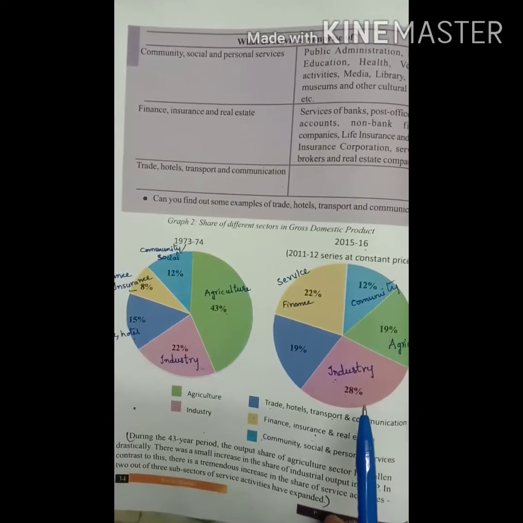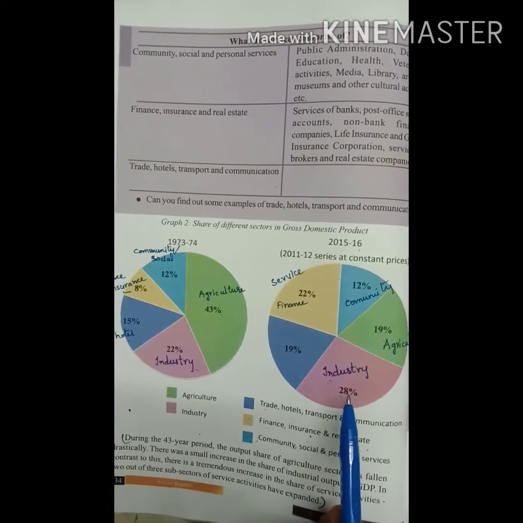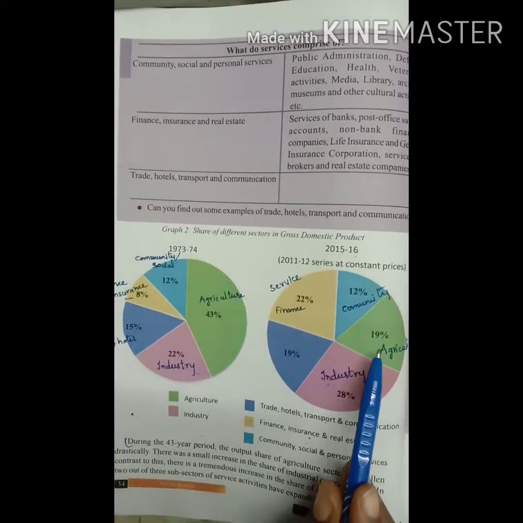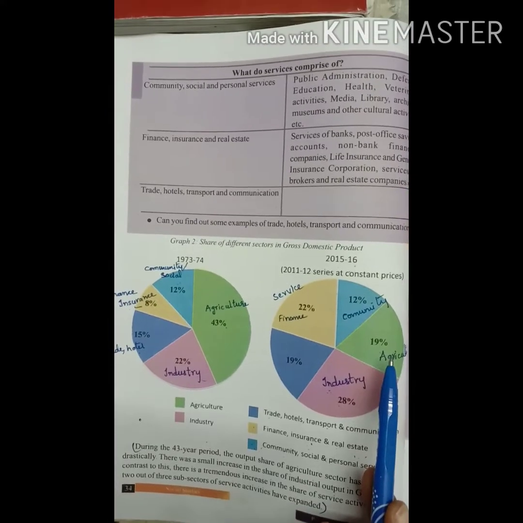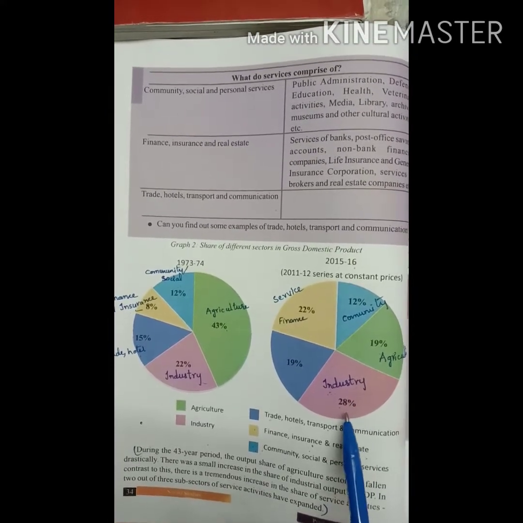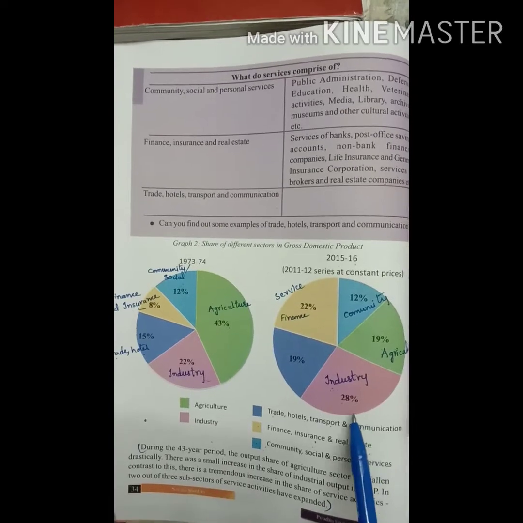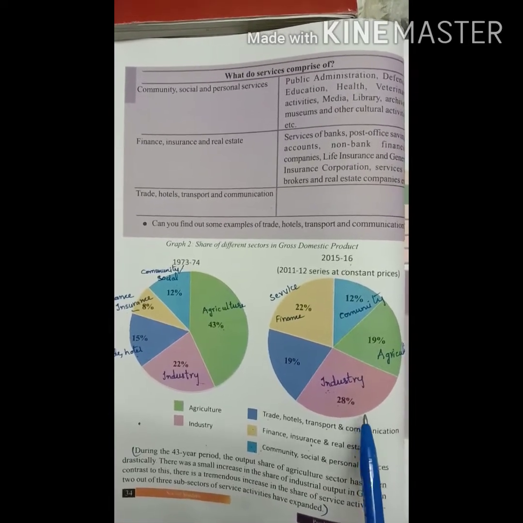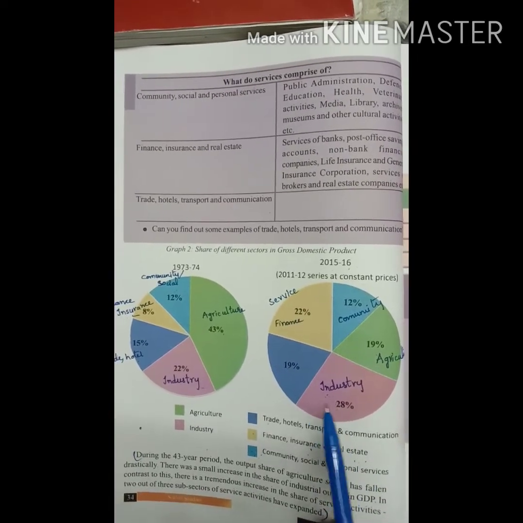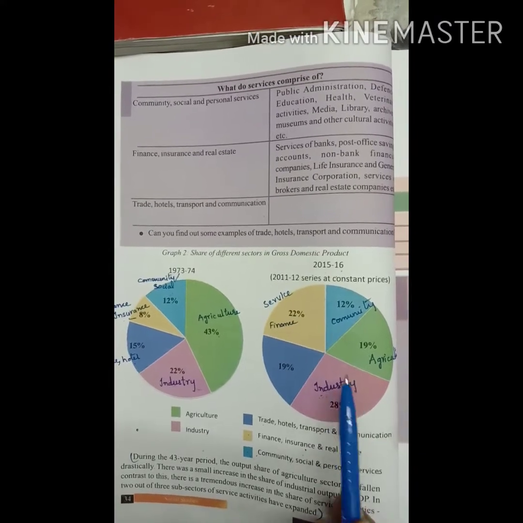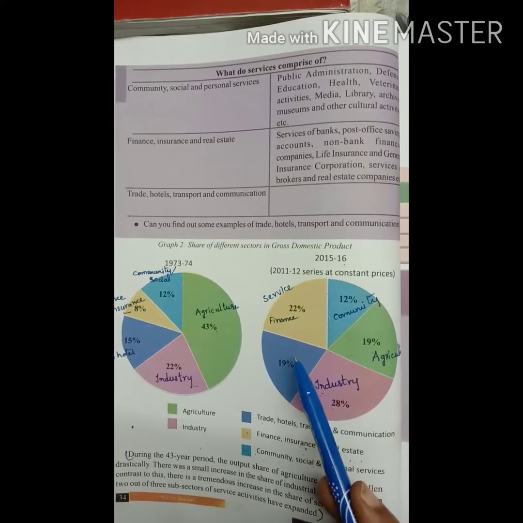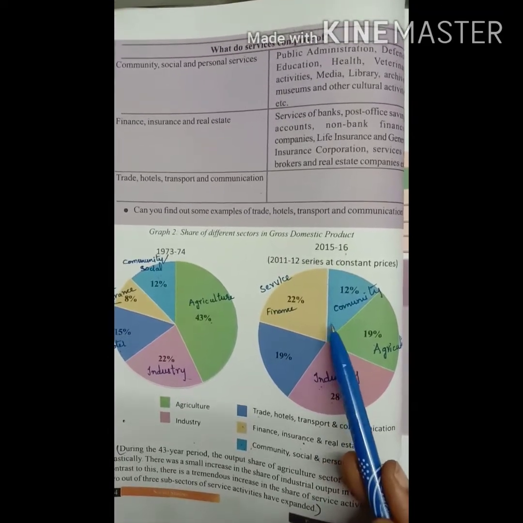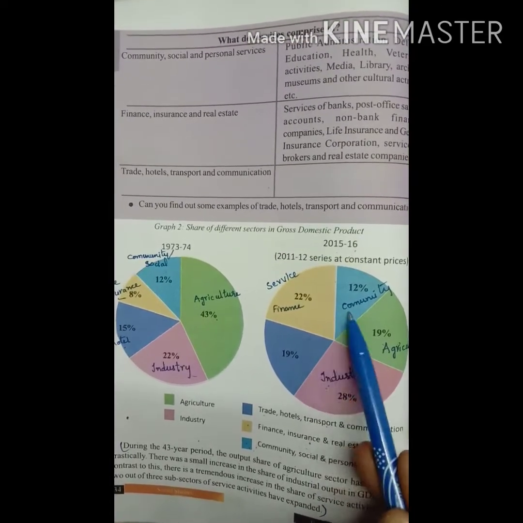During the 43 years period, the output share of the agriculture sector has fallen drastically. There was a small increase in the share of industrial output in GDP. In contrast to this, there is a tremendous increase in the share of service activities. The output of all three subsectors of service activities has expanded.